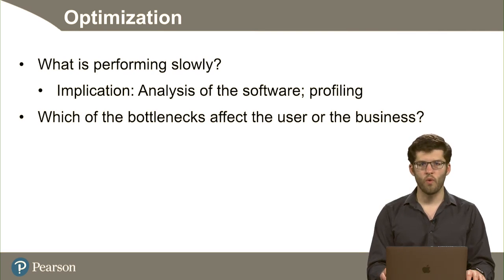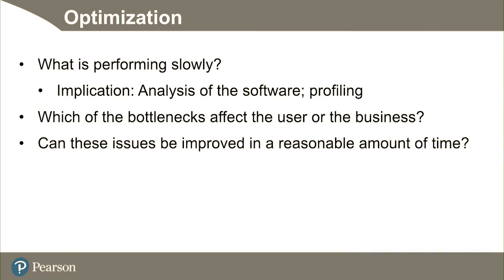Once we know where our application is being slowed down, we have to ask the question, well, which of these bottlenecks actually affect the user experience or the business bottom line, depending on what your application is doing and how it all works. Once you know which of these issues is relevant, you then have to ask, well, can we actually improve this bottleneck in a reasonable amount of time?